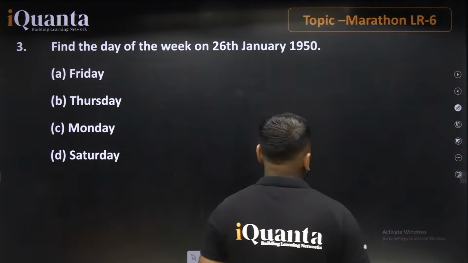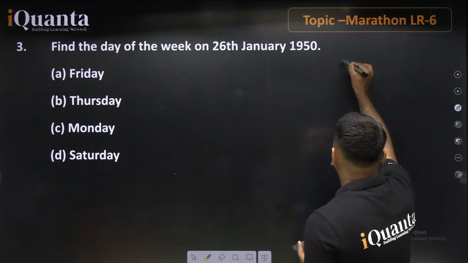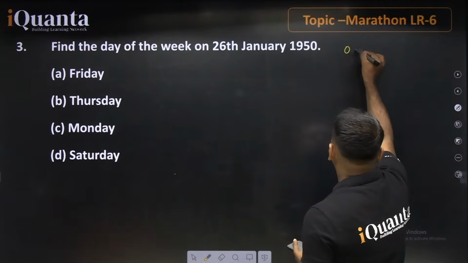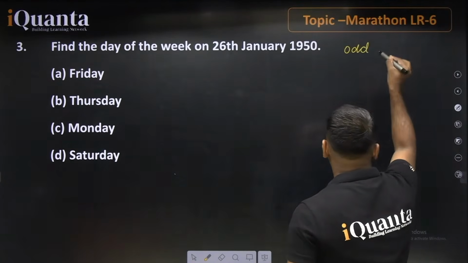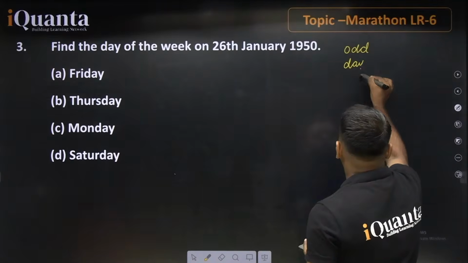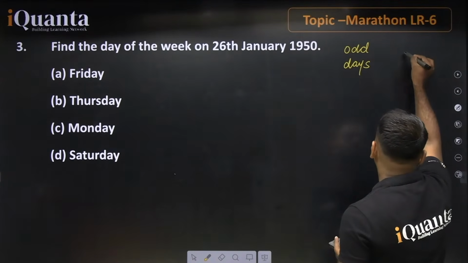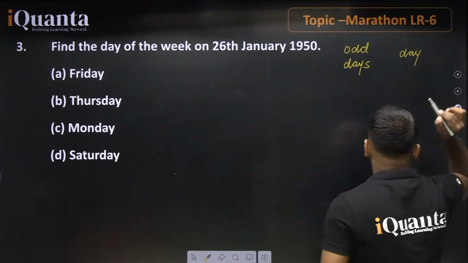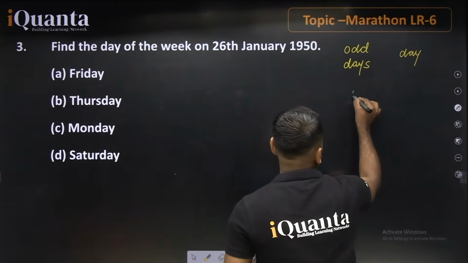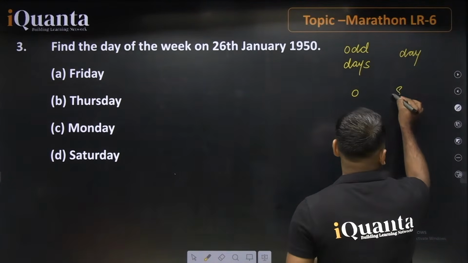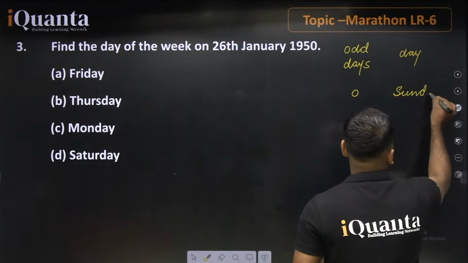First, let's talk about odd days and the day falling on that particular day. For 0 odd days, the day will be Sunday, remember this.